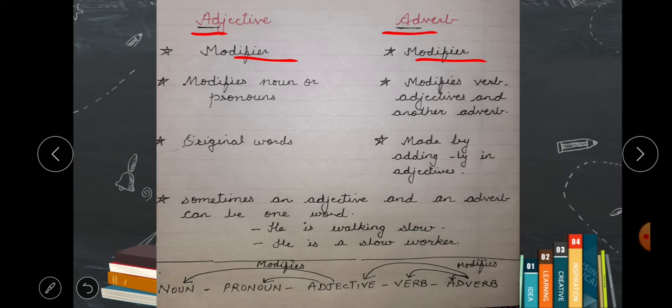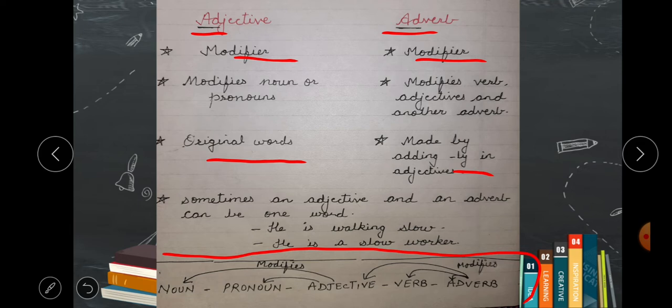You can see here in this diagram. If we keep all these parts of speech in this sequence, then adjective modifies noun and pronoun, and adverb modifies adjective, verb, and adverb. And adjectives are original words, but adverbs are made by adding ly, but sometimes these are used as original words.